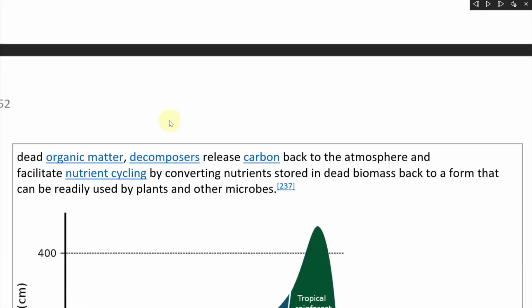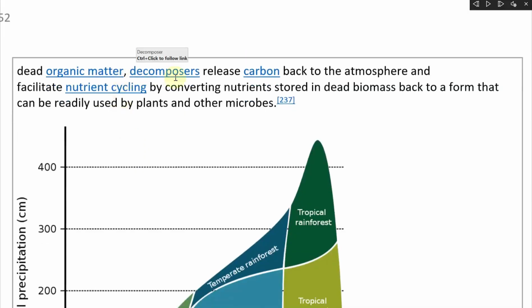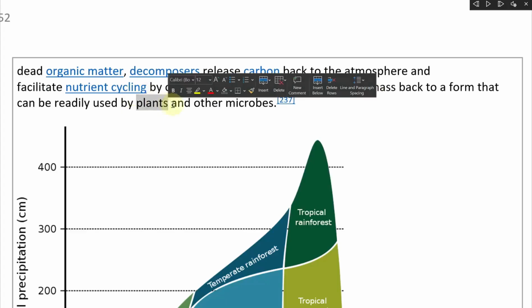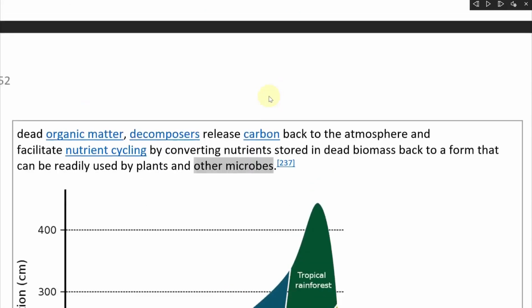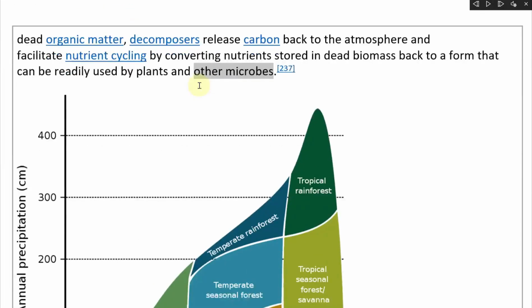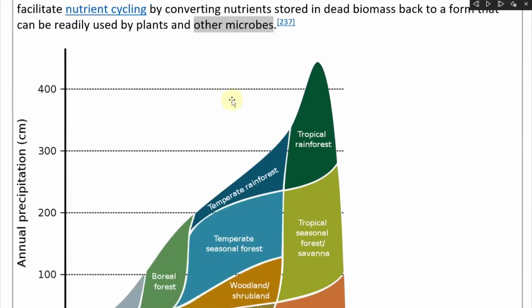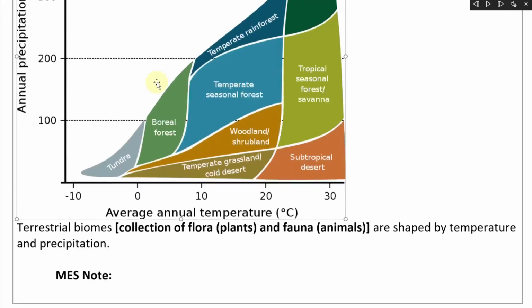By breaking down dead organic matter, decomposers release carbon back to the atmosphere and facilitate nutrient cycling by converting nutrients stored in dead biomass back to a form that can be readily used by plants and other microbes. Basically, organisms cycle the nutrients from the dead matter back into the environment for easy uptake by plants and other microbes. And now here's a figure.